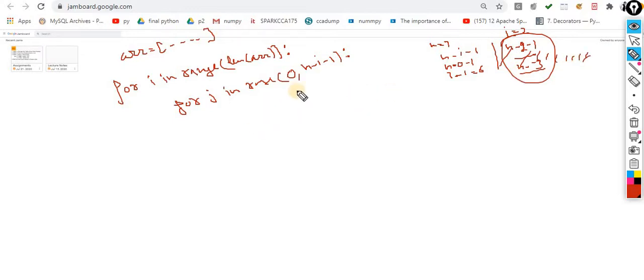So here I do the same loop. Now this is the outer loop and this one is the inner loop, which will decide how many steps I am going to take. So here I am making a condition. Now what I have to do? I have to do this swapping.